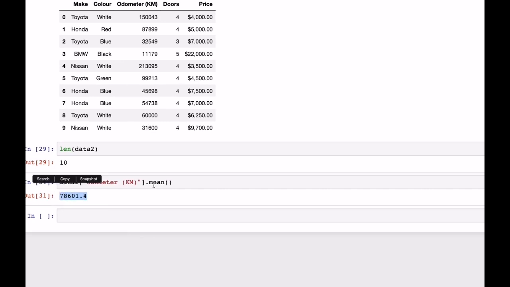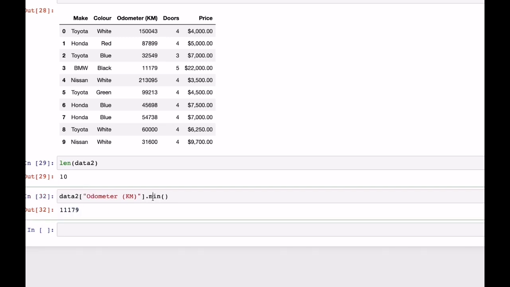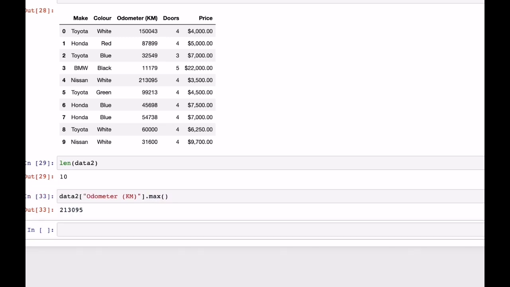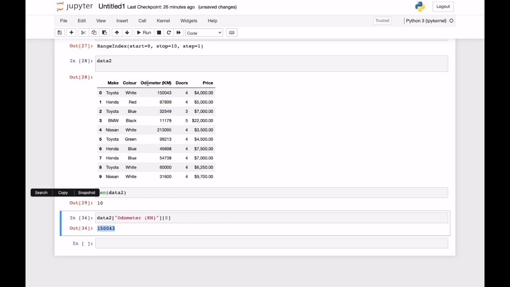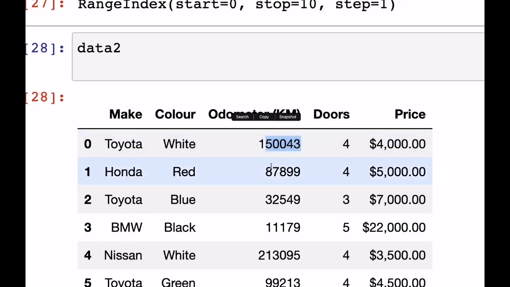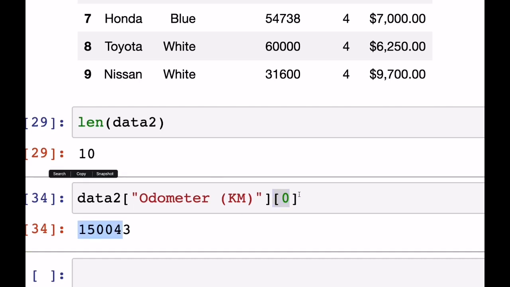So you can actually have the minimum value of it like that. You can have the maximum value of it. You can have a lot of things, just take a look at that. If I want the first value of that, you can go like this, 0, right? There you go, 1543. I'll be able to show it, right? 1543. That's right.